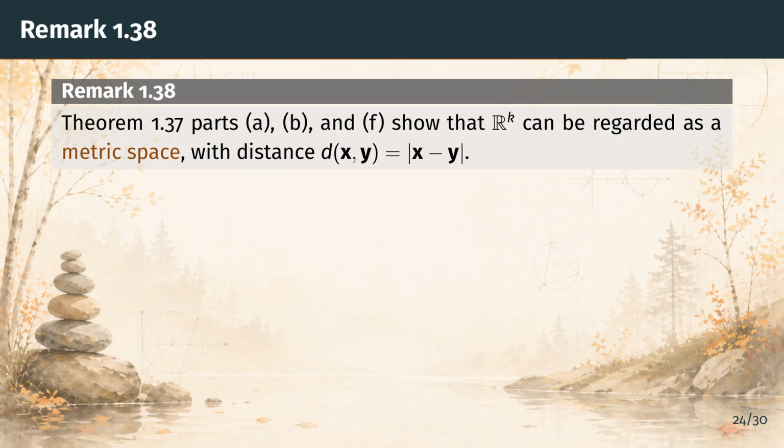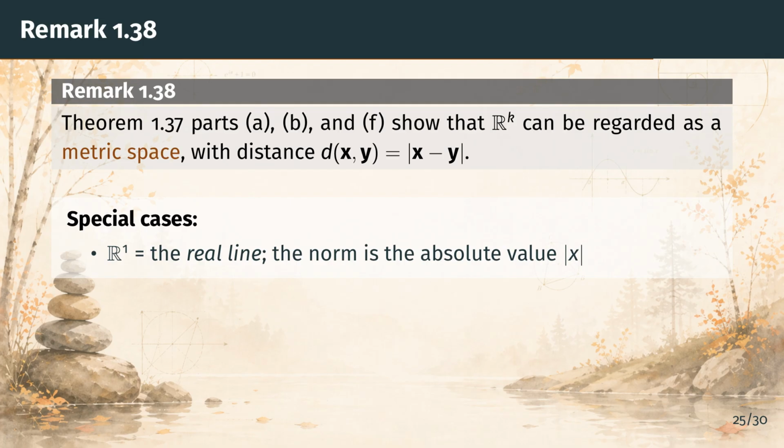Let's note the special cases. When k equals 1, the space R1 is just the set of all real numbers, also known as the real line. The norm of a 1-tuple containing x is just the square root of x squared, which is the absolute value of x. So the norm in R1 is exactly the absolute value we have been using all along.